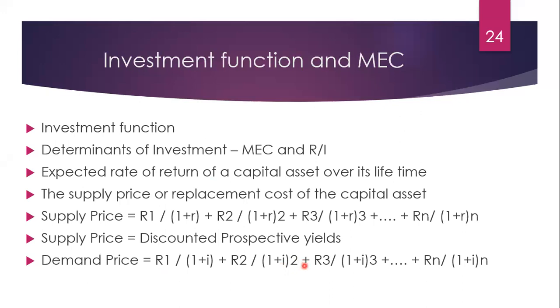i is interest rate, which is operating as rate of discount, raised to 2 we will write when we are calculating for second year. Third year, in the same way we will calculate R3 divided by 1 plus i raised to 3. For the remaining years, we have put dash, plus last year of life of capital asset Rn divided by, that is the nth year, 5 year, 10 year, whatever is the last year, 1 plus i raised to n. So in this way we will calculate demand price, and we will compare demand price and supply price.